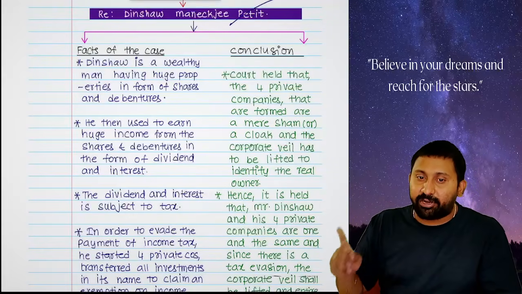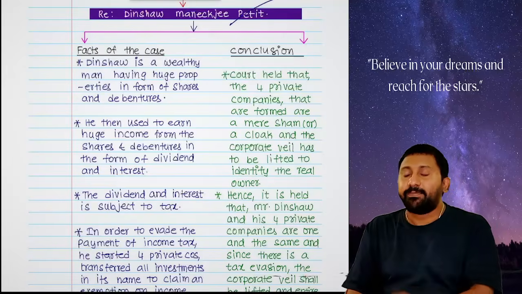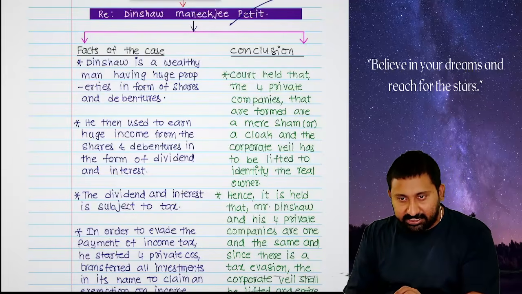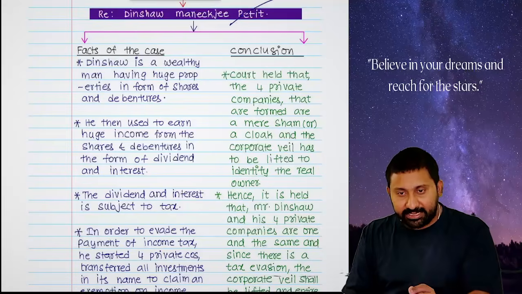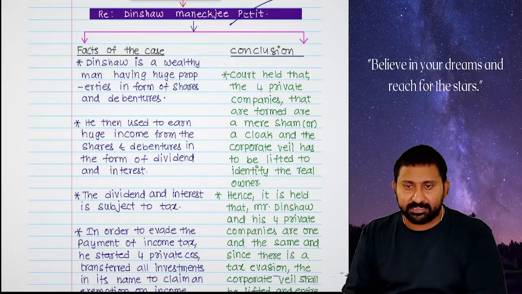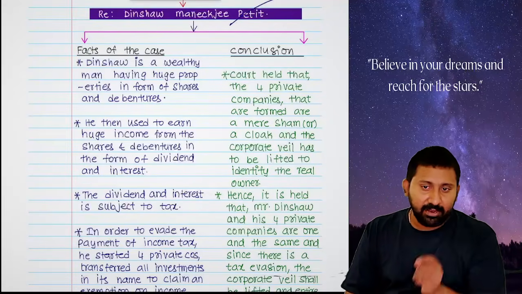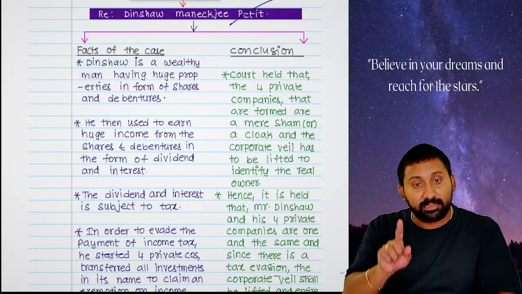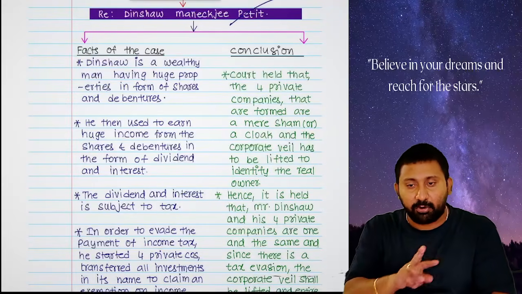I wanted to explain to you the logic of this case law. There is a wealthy man called Dinshaw. He used to have assets in the form of shares and debentures. Shares used to give him dividend. Debentures used to give interest. Those are taxable in the hands of Dinshaw. He wanted to escape the tax.